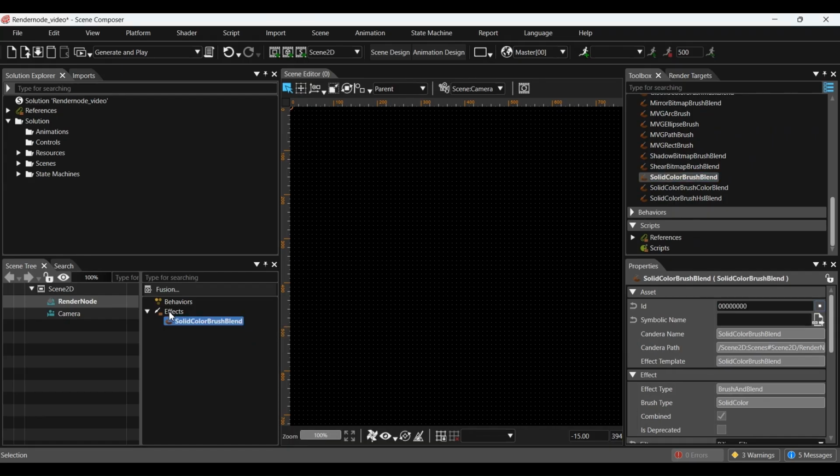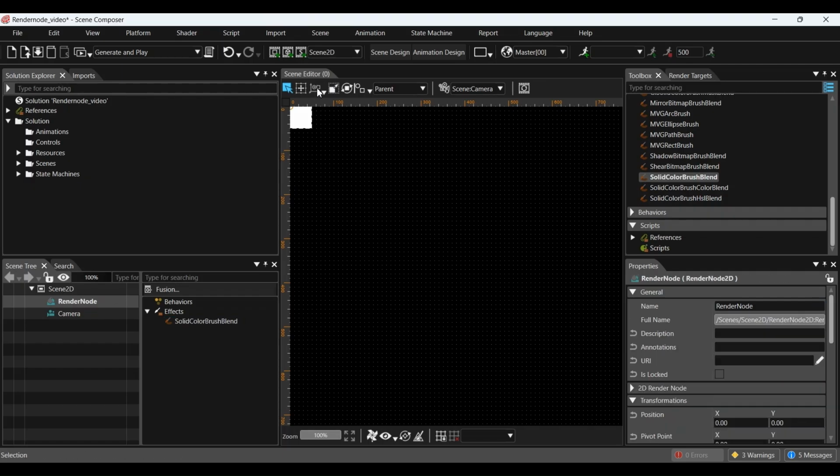Once the effect is added, we can notice that the render node icon changes into a solid color node icon. Now it behaves just like a normal solid color node, allowing us to change the color and adjust the size.